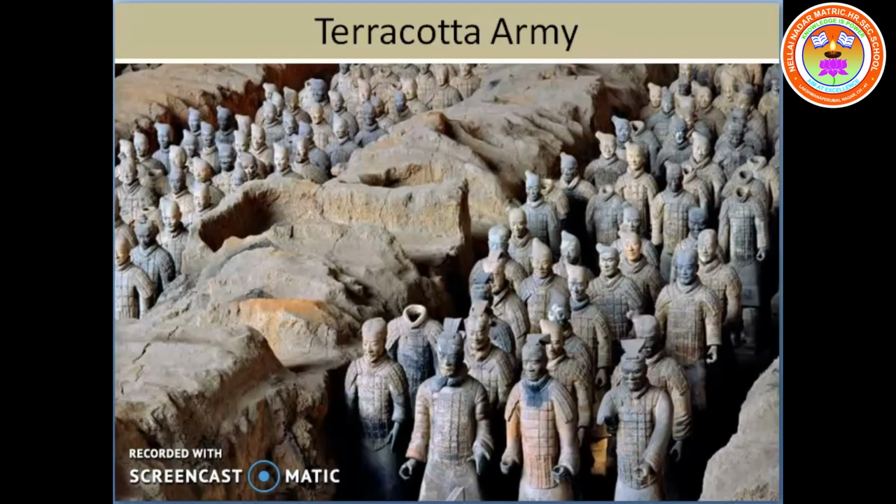Next one, the Terracotta Army. The Terracotta Army refers to a large collection of terracotta warrior images found in China. They depict the armies of King Qin Shi Huang, the first emperor of China.